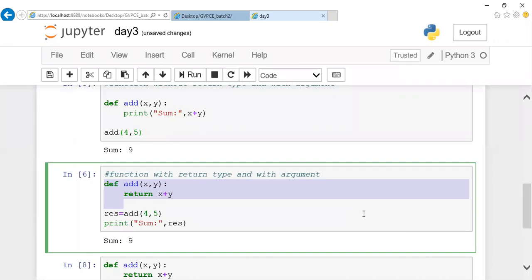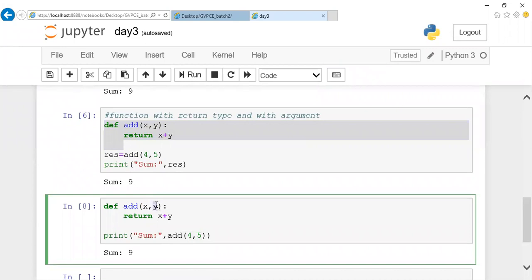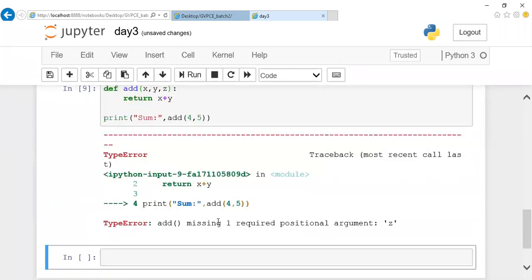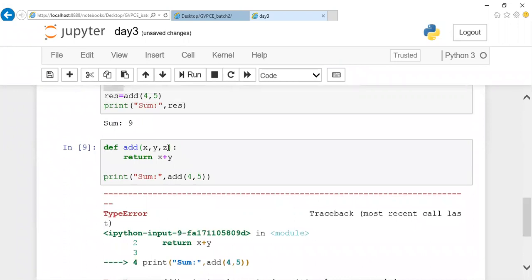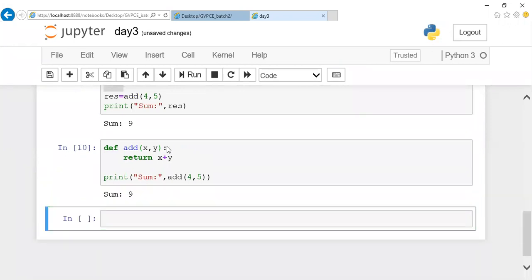Yes, Sivaji. The number of arguments I pass here and receive should be the same. If I mention one more argument here, it will look for the value to be passed. It will show you an error: there is an argument mismatch, one positional argument is required here. So the number of arguments you pass here and receive here should be the same. If there is a mismatch, it will throw you an error.